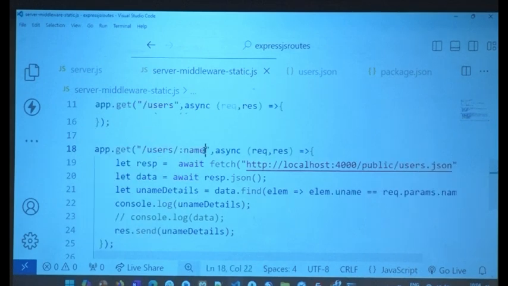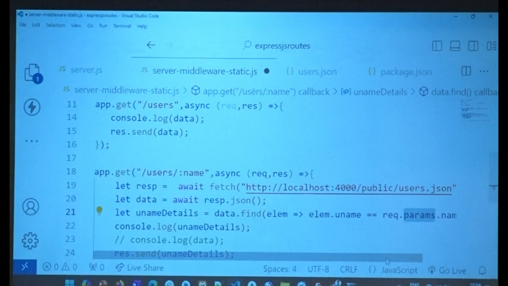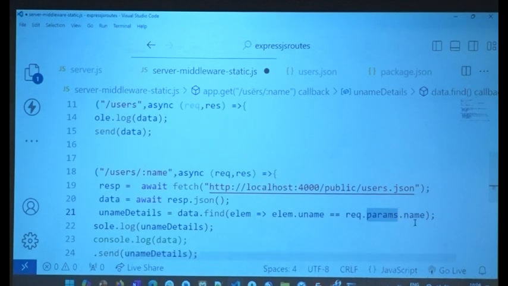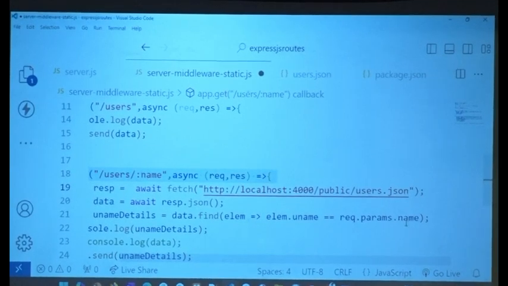Now, can I send multiple? Yes, you can do a /:colon and send multiple. But how do you read them? Here, req.params.name. On the request, go to the URL, get the parameters after the /. After the /, whatever they gave, let's say they gave Sheldon or Mima, whatever, store that in the name. So it will map that and store it in the name. To that, you compare whatever is in the data.json and find.